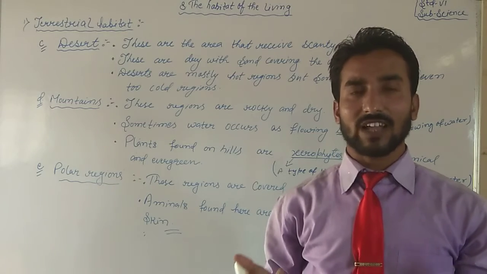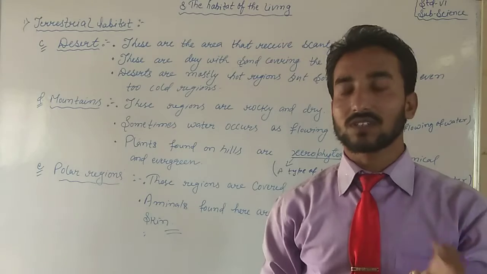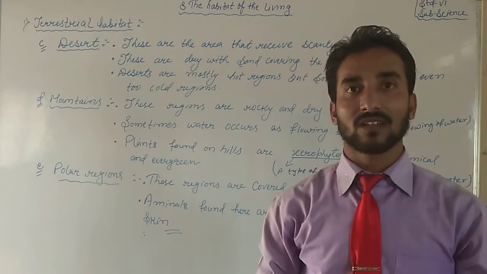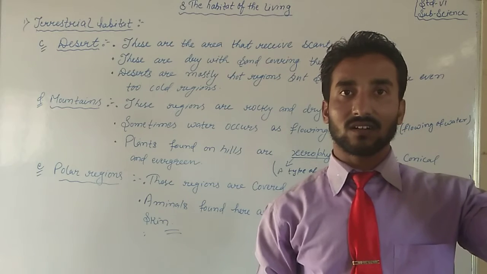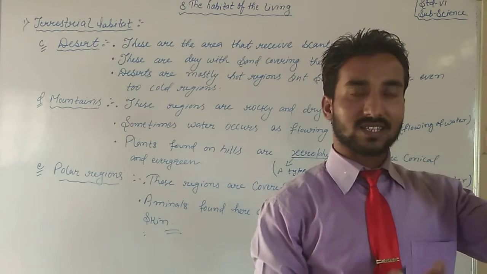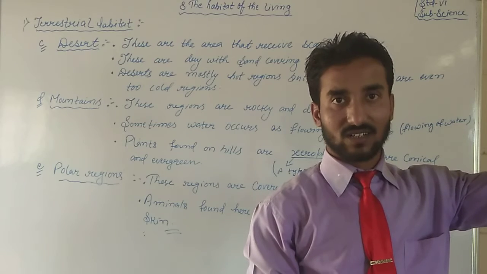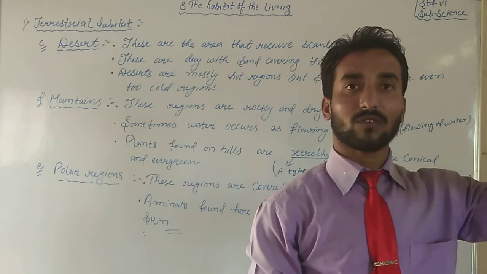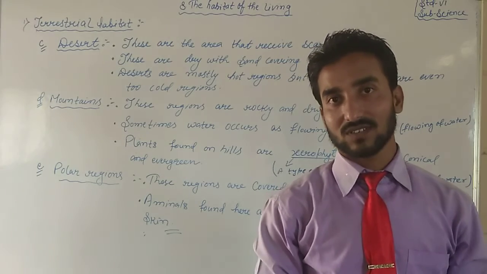I hope many of you have had the experience. Suppose at your home, you make any surface at a height and flow water from the upside. See what will happen. That water will not store over there. That water will flow down.